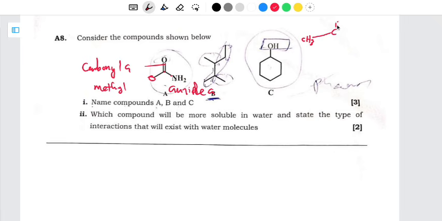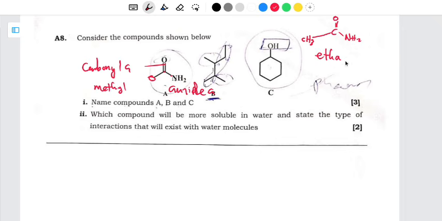Then here there is a double bond, then we have oxygen there. Then we also have another bond here for the amine group, which is NH2. So how many carbons do we have here? We have 2 carbons. So since we have 2 carbons, this one has to be the eth.